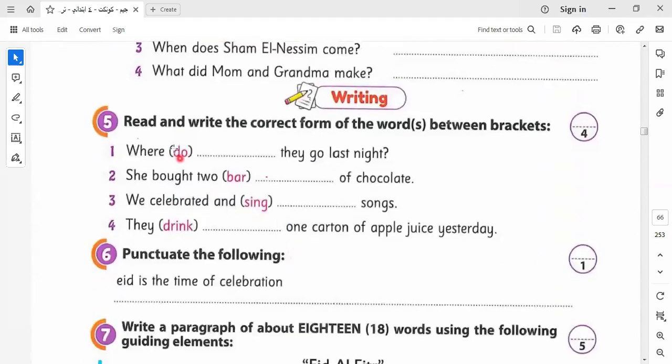I would like to do this exercise with you. Here we have last. So what can I do here? I can say, where did? Why was it did? Because we have last here. I put two pairs. Why pairs, Miss Iman? Because here we say two, which is more than one, so it will be plural. We celebrated and sang songs. Okay. Here we have drank. In this question, what can I do? I underline the wrong letter and I correct it. Okay. I will leave the rest to do it by yourself.